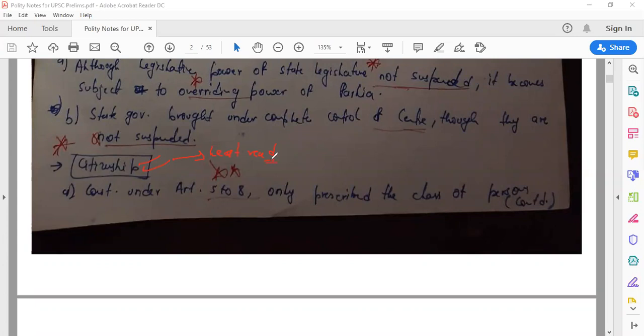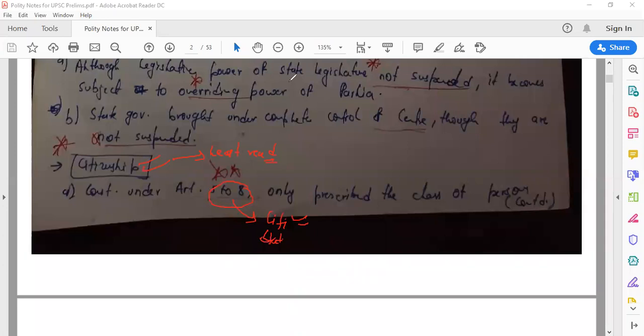So first of all, Article 5 to 8 deal with citizenship. Article 5 to 8 deal with citizenship. Now remember this, they do ask it, and I've seen it in various exams. So Article 5 to 8 deals with citizenship.